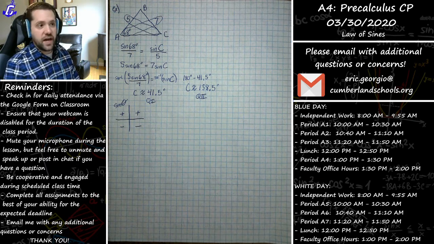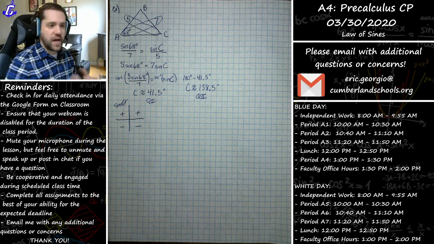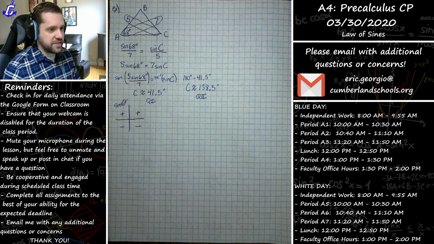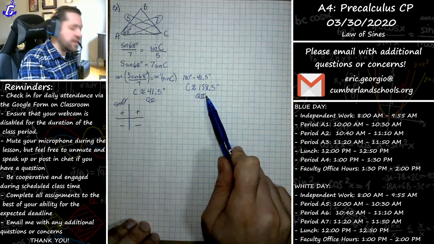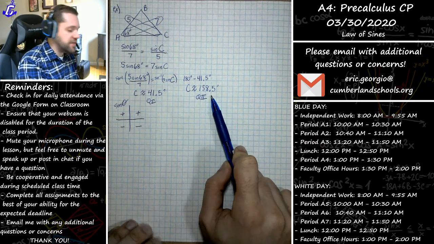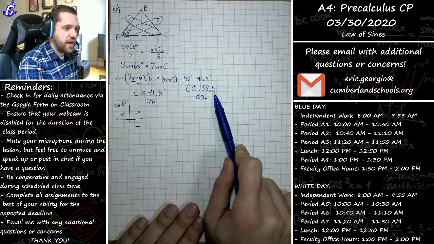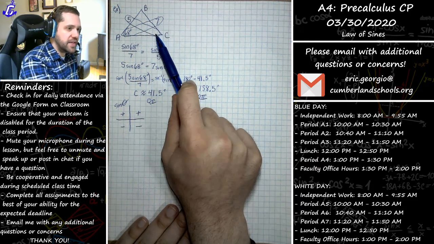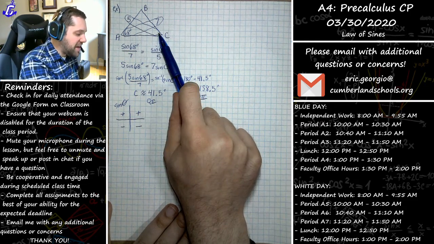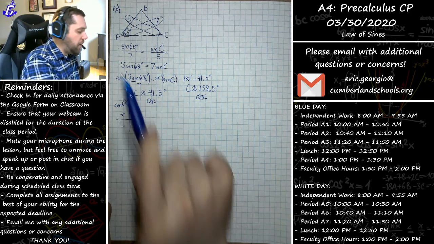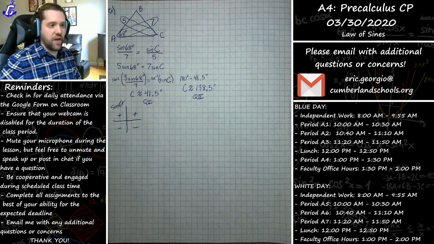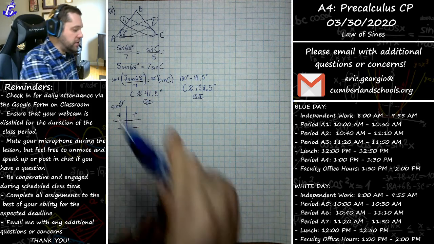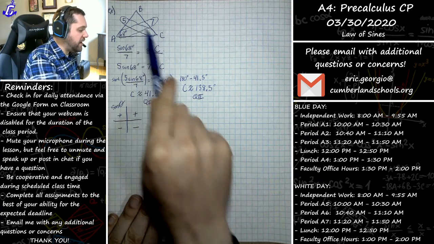Well, the reason why this is called ambiguous is because sometimes we don't know. You're going to see that in an upcoming example where it could be both. However, it could not be this angle in this particular case, because if you take this 138.5 degrees and plug it into here, notice that 138.5 combined with the 68 well exceeds our limit of 180 degrees, which is what all of the angles in the triangle have to add to.